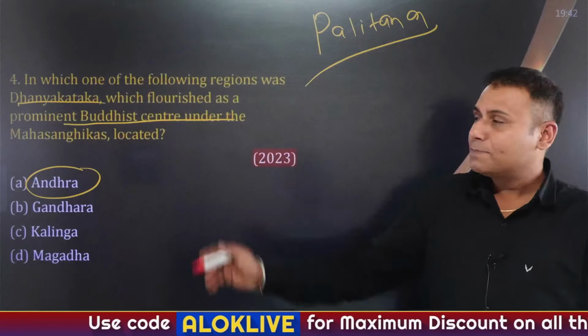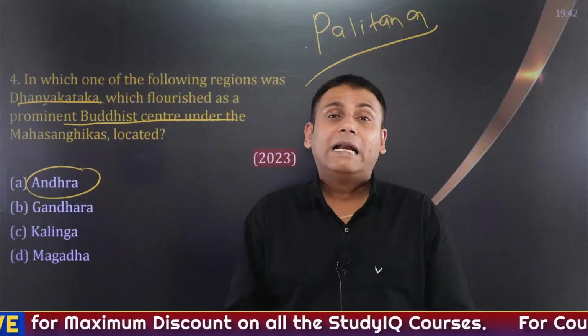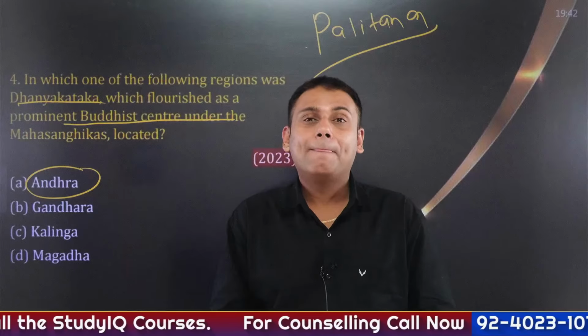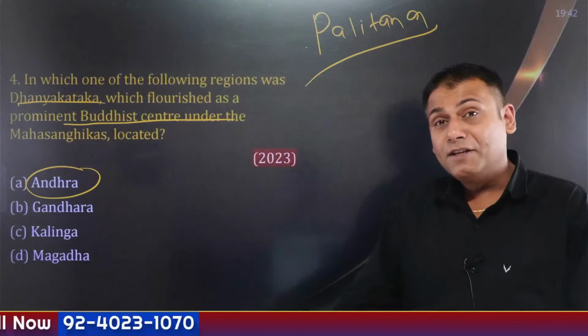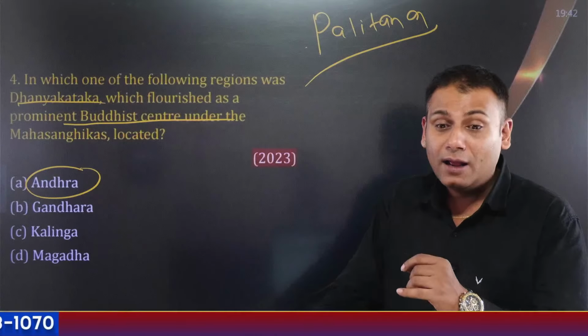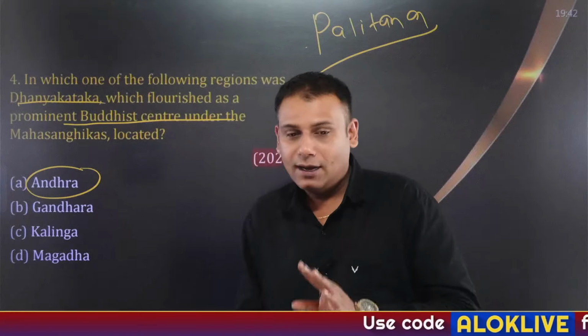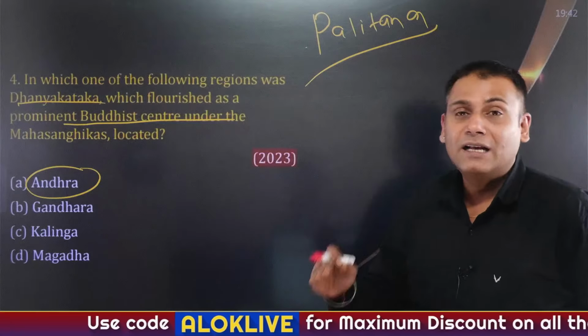Anyone? Where is this Palitana located? Why was it in news? My friends, Palitana is the first 100% vegetarian city of India, and this place is located in Gujarat. Precisely, it is a very important place concerning Jainism. Yes, very good, Shreya. Yes, it's a correct guess. So, it is a very important site concerning Jainism.